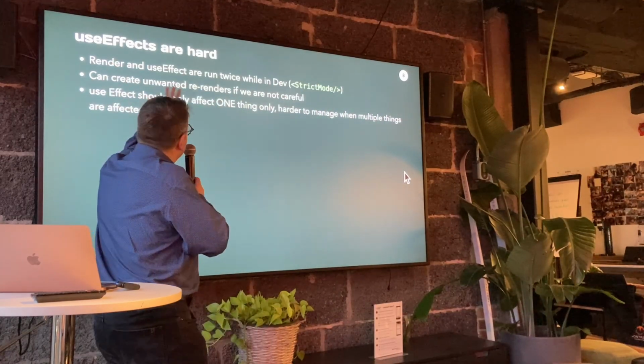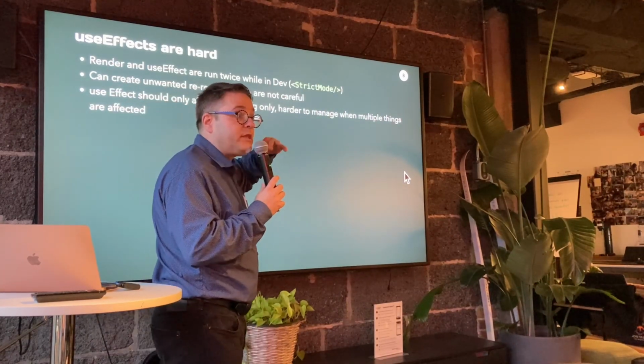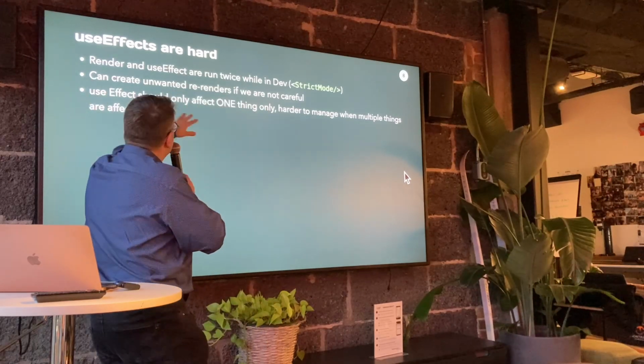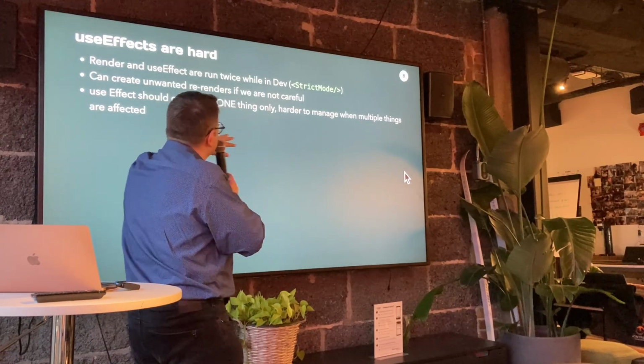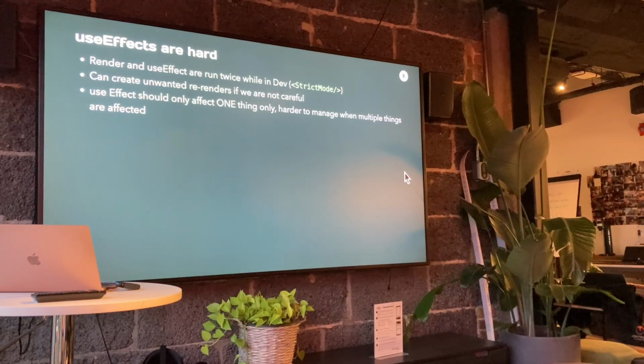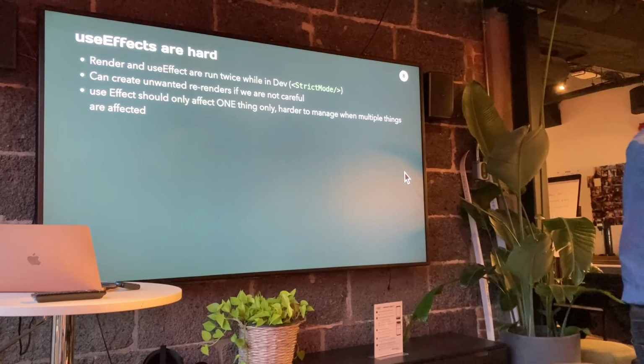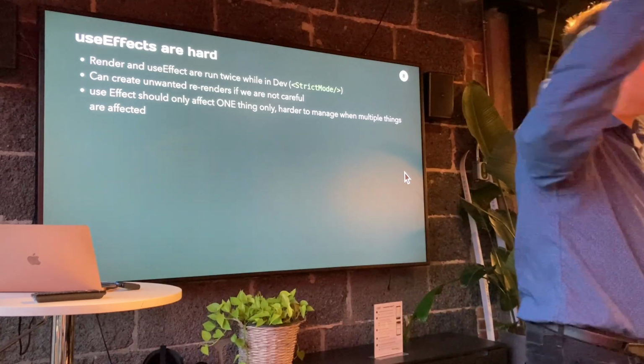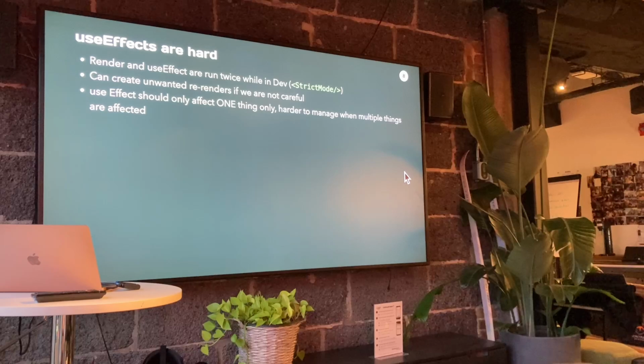Also useEffect can create unwanted re-renders if we're not careful, if we don't use the dependency array correctly. useEffect should only affect one thing only, so it's harder to manage when multiple things are affected. And sometimes we're going to get into what we call the cascade of useEffect. There's a useEffect here, and the effect in there is going to change a state of another component. And now this component will re-render, which is going to also have a useEffect, which is going to modify state of another component. And then we have this merry-go-round. And when this merry-go-round is circular, what happens? Infinite loop. Not fun at all.